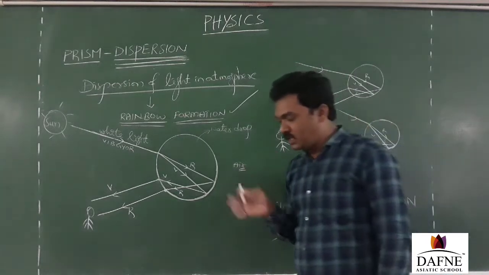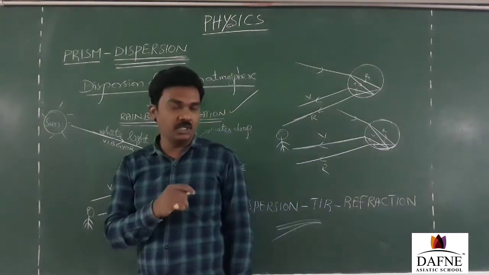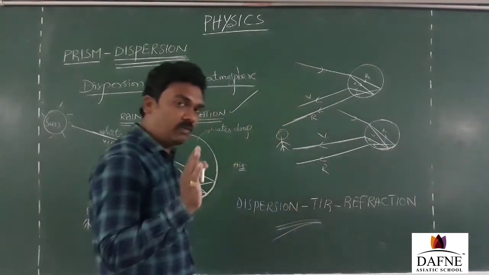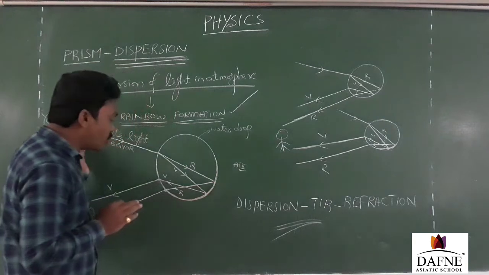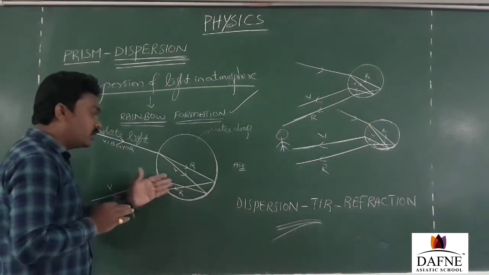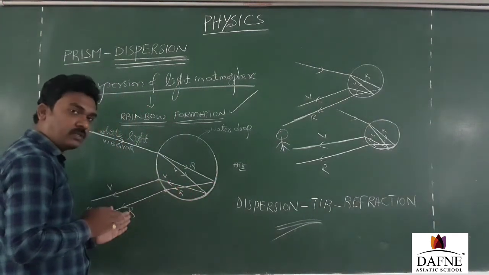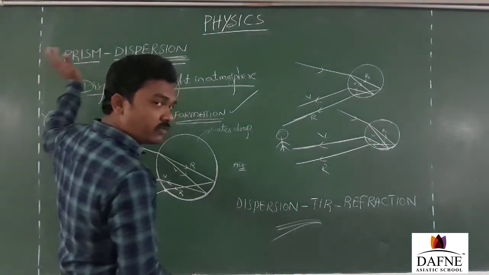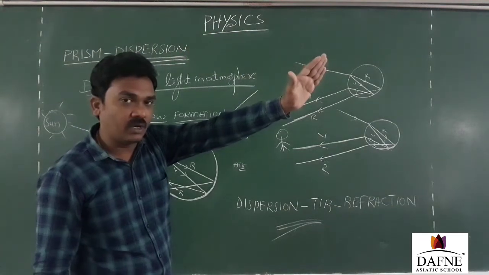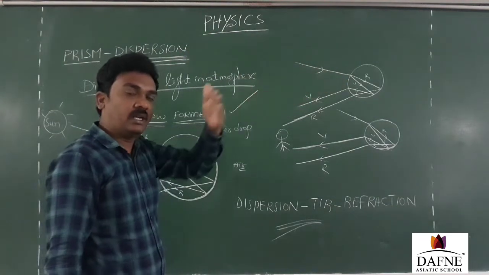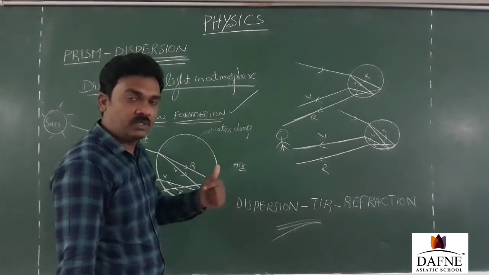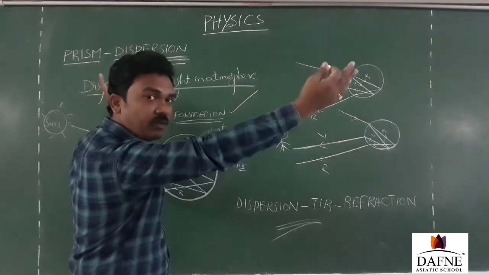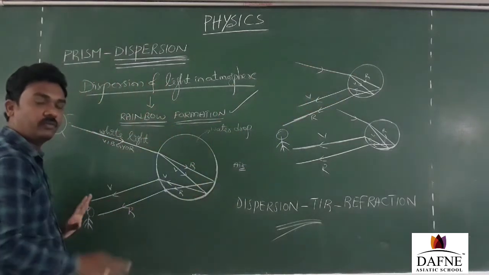Apart from this analysis, I am going to attach a video presentation to this, to understand more clearly the formation of rainbow in the sky. But what you need to understand, once again I am telling you, remember, when the sunlight disperses through water droplets and total internal reflection takes place and then it refracts, the point you are going to observe here is that the sun is behind the observer and the sunlight travels through water droplets and then disperses, reflects and then refracts, reaching the observer. So the observer will have the sun behind him during the observation of a rainbow in front of him. This is the clarity you should get here itself.